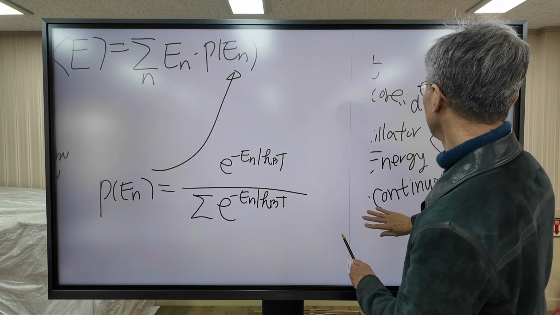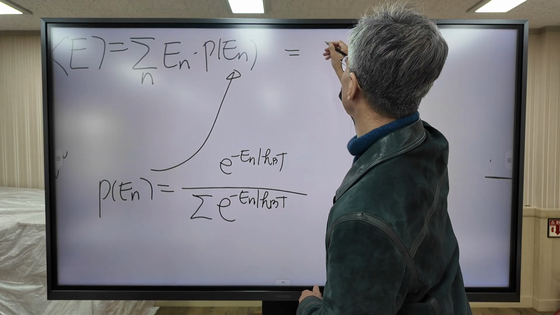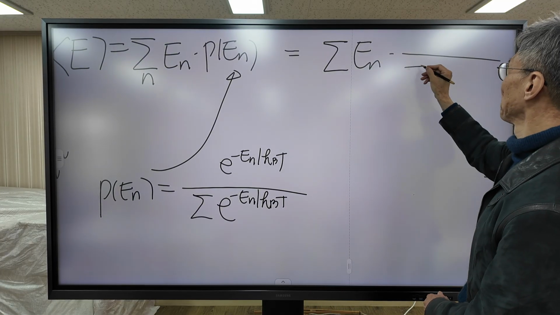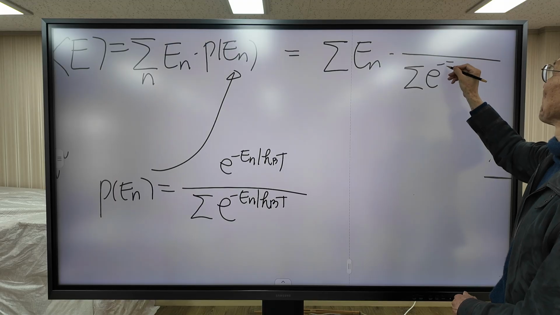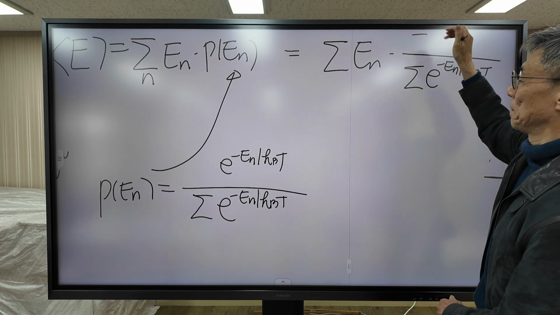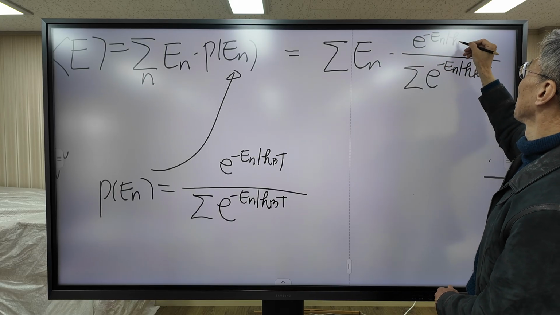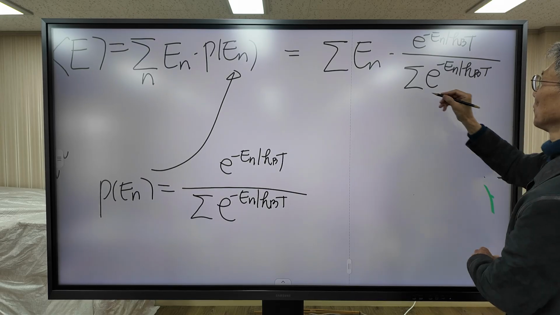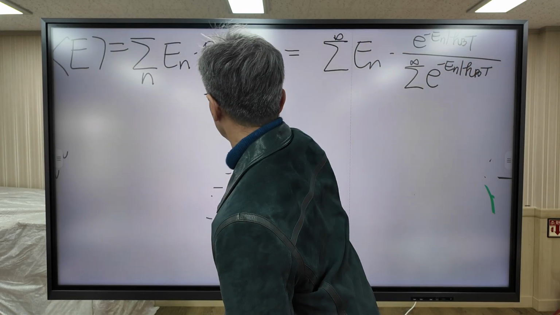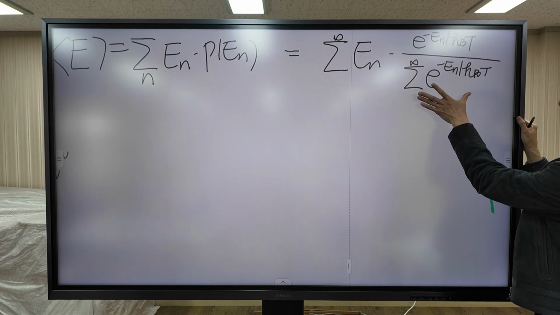So the average energy is equal to, now this is some value. This is not a variable, this is constant.